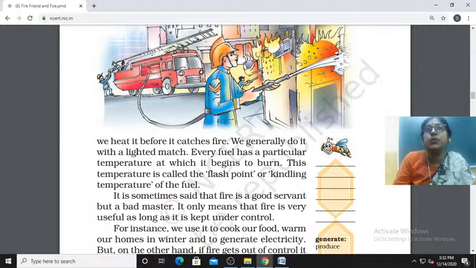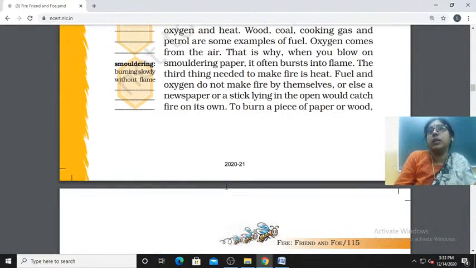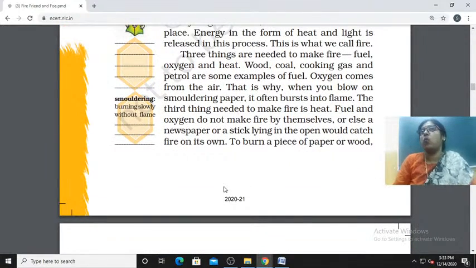We generally do it with a lighted match. Every fuel has a particular temperature at which it begins to burn. This temperature is called the flash point or kindling temperature of the fuel. So see, if you want to make fire, what are the necessary things we need?